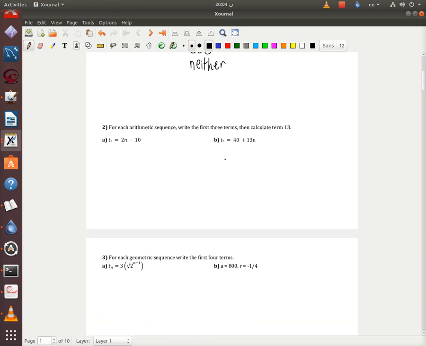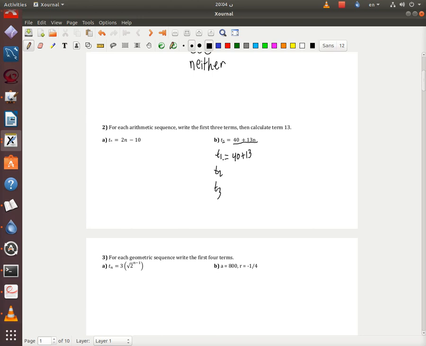Now let's go to the second one. For each arithmetic sequence, write the first 3 terms, then calculate term 13. I'm going to take B. So it says write the first 3 terms, so I'm going to write T1, T2, T3. Here he gave me the formula, so I'm just going to say 40 plus 13 times n.